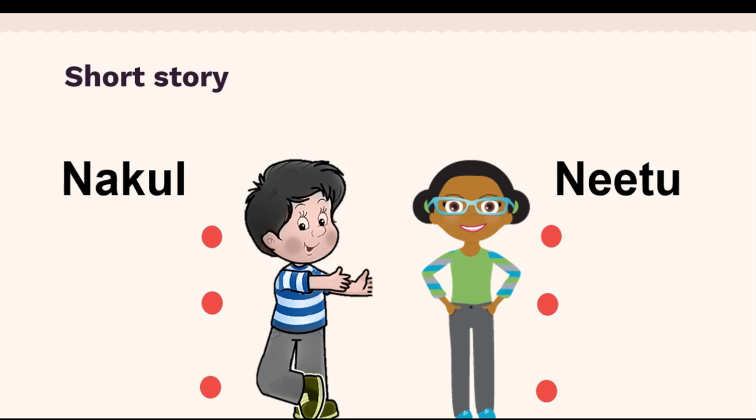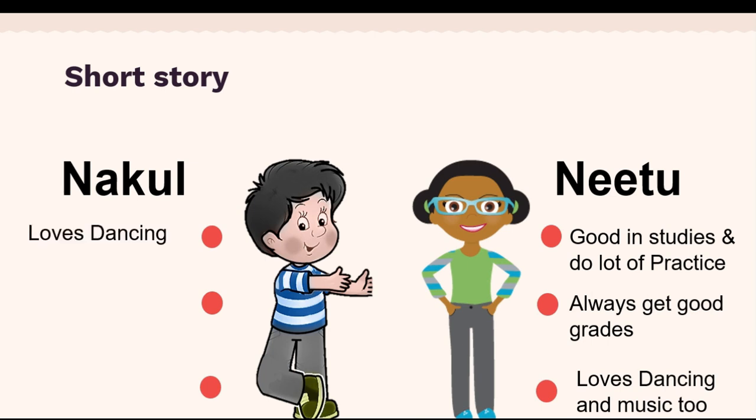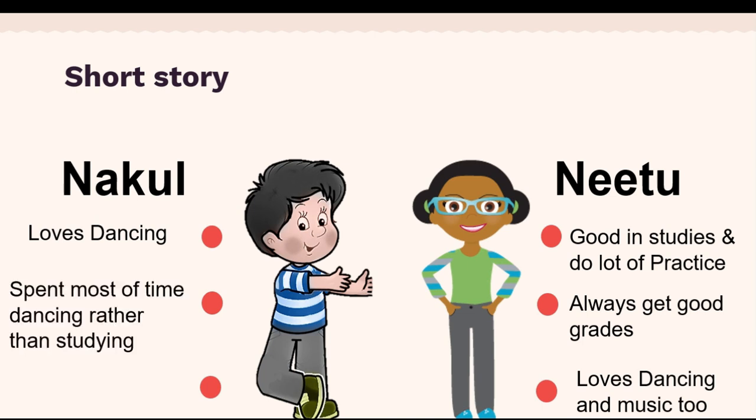I want to tell you a few things about Neetu. Neetu is very good in studies. She does a lot of practice, spends so much time on her studies, and she always gets good grades. And apart from studies, she loves dancing and music too. Now coming to Nakul, he loves dancing and he's opposite to Neetu. He spent most of the time dancing rather than studying. And because of this, he's not getting a good score, he's not good in studies.